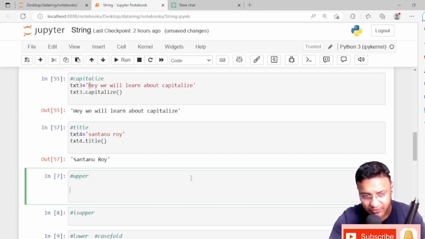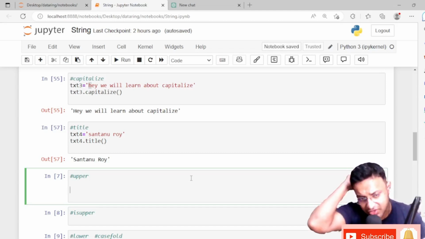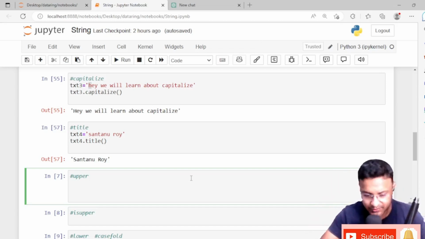Like we need to make everything written in our sentence, we need to change it to uppercase. How we can do that?